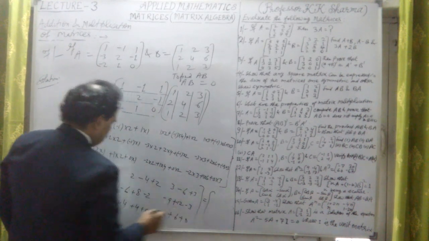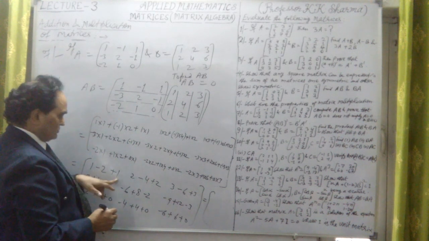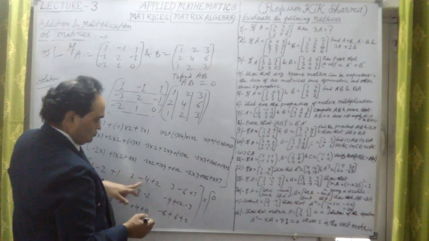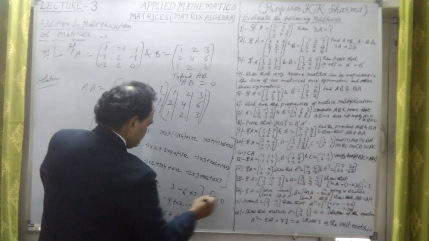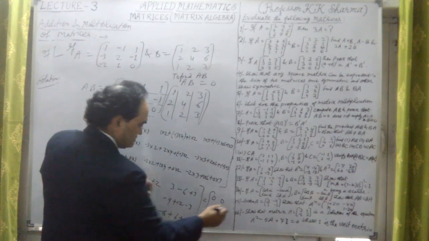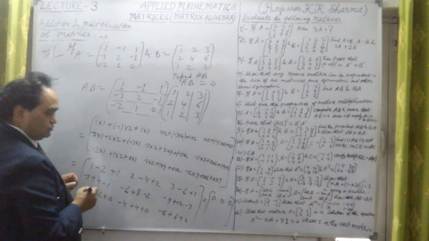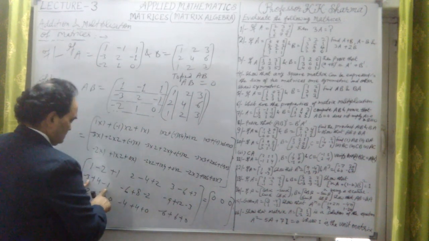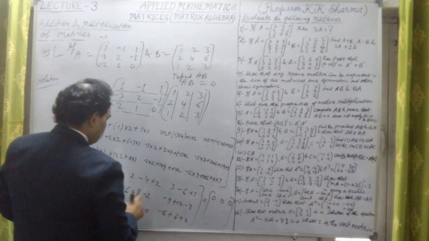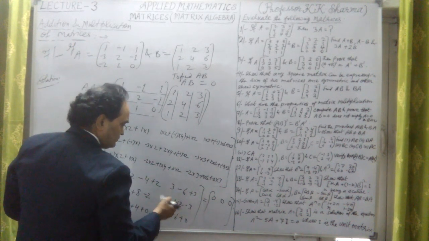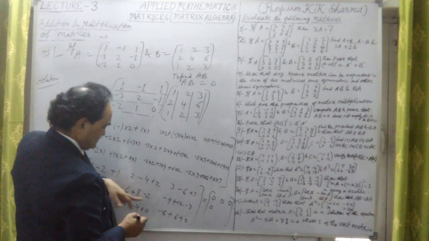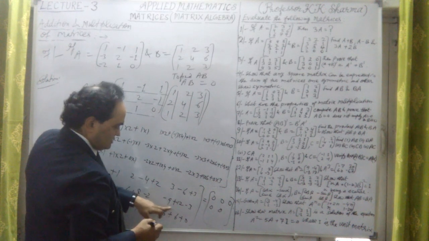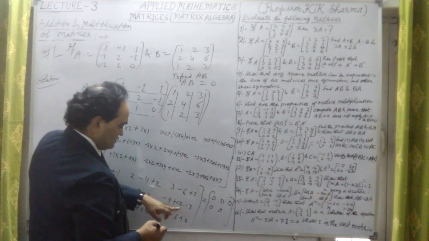What do we see here? All elements are 0: 1 plus 1 is 2, 2 minus 2 is 0. Minus 4 and 2 plus 2 is 4, so minus 4 plus 4 is 0. 3 plus 3 is 6 and minus 6 is 0. All elements come out to be 0, so it's a null matrix. Minus 3 minus 1 is minus 4, and plus 4 is 0. Minus 6 plus minus 2 is minus 8, and plus 8 is 0. Minus 9 and minus 3 is minus 12, and plus 12 is 0.